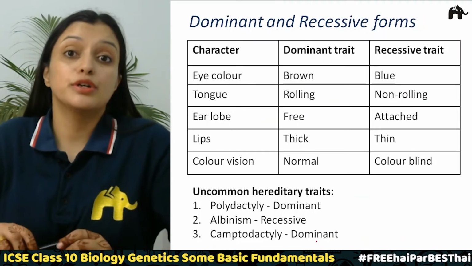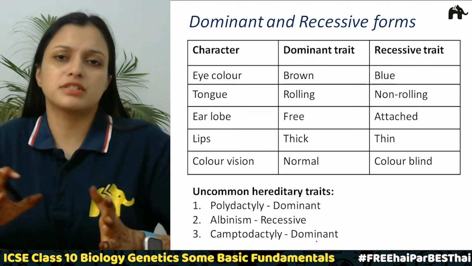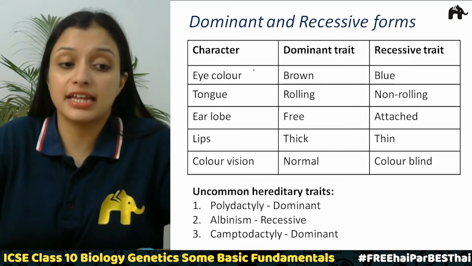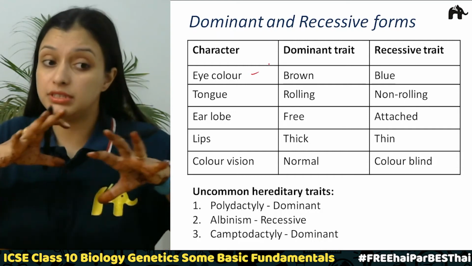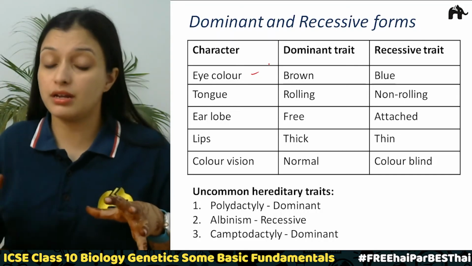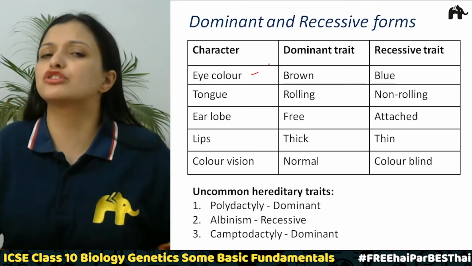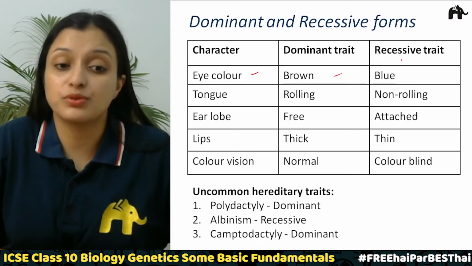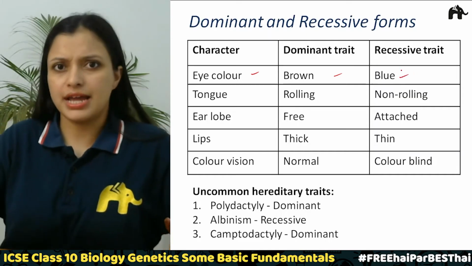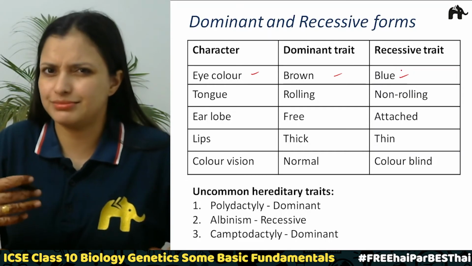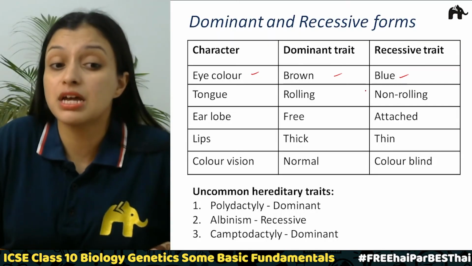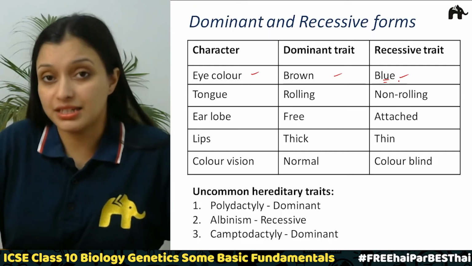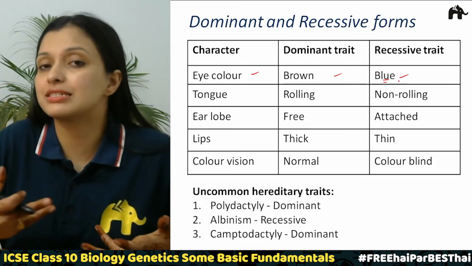The next one, we are going to talk about dominant and recessive forms of certain characteristics, right? We have written certain characters. First is the eye color. What is the dominant trait? This is how we were able to figure out the dominant and the recessive trait, after studying a lot of individuals and their alleles, right? In case of eye color, the dominant trait is brown and the recessive one is blue, because brown eyes we can see, like every other person has brown eyes, but blue is the recessive one, right? Even if you have that allele, it is recessive, so your eyes are still brown, they are not blue,